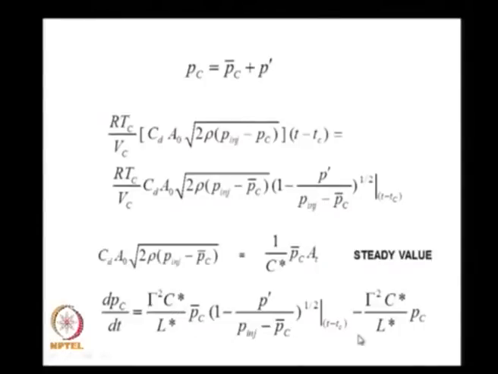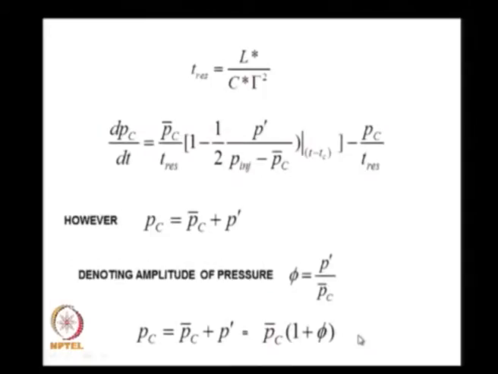We wanted to solve this equation, and how did we solve this? We said, well, we will define residence time.